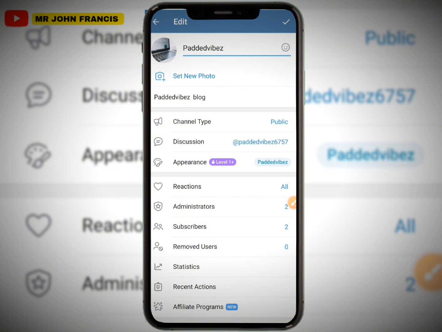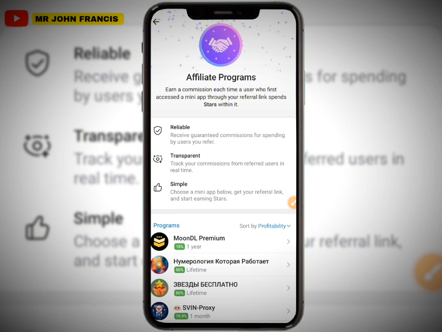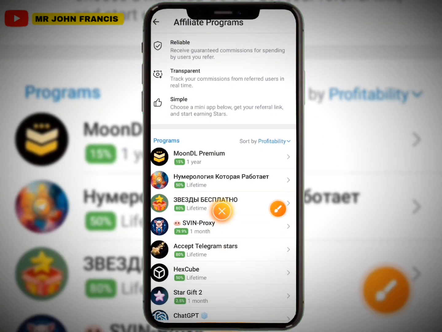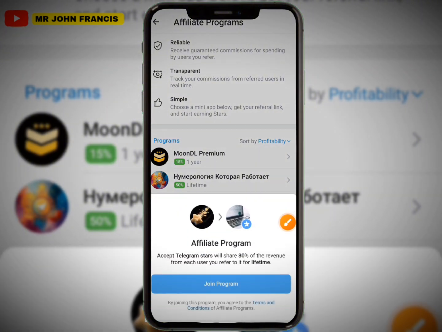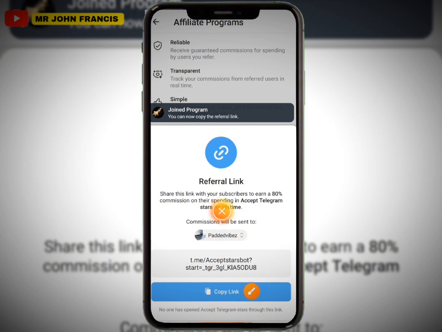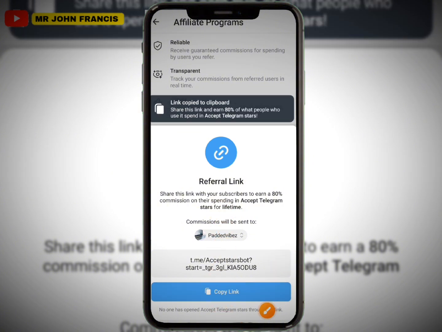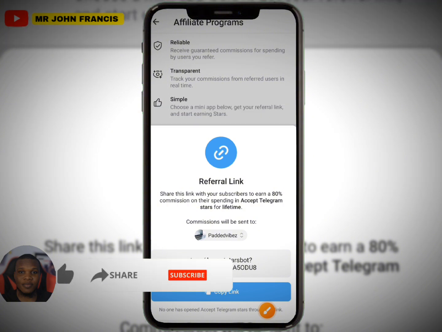All you need to do is go ahead and click on this affiliate program. When you click on that, you can see most of those affiliate programs that I saw on my channel. That is what I'm seeing right here. So all you need to do is go ahead and pick any of them. When you select this one, click on join program. When you join, click on this copy link and share this link to your audience, and you make your money. This is another secret way to make money on Telegram without even having any subscriber at all.